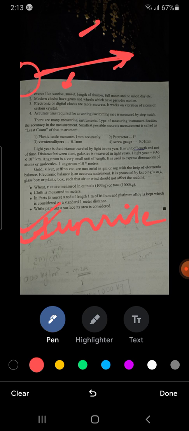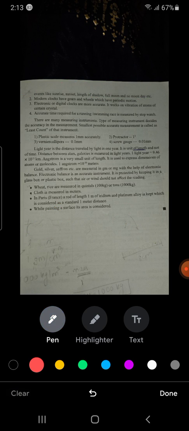If it is full moon, then we know that after 15 days it will be no moon day. This way, in olden days, people actually predicted the time.